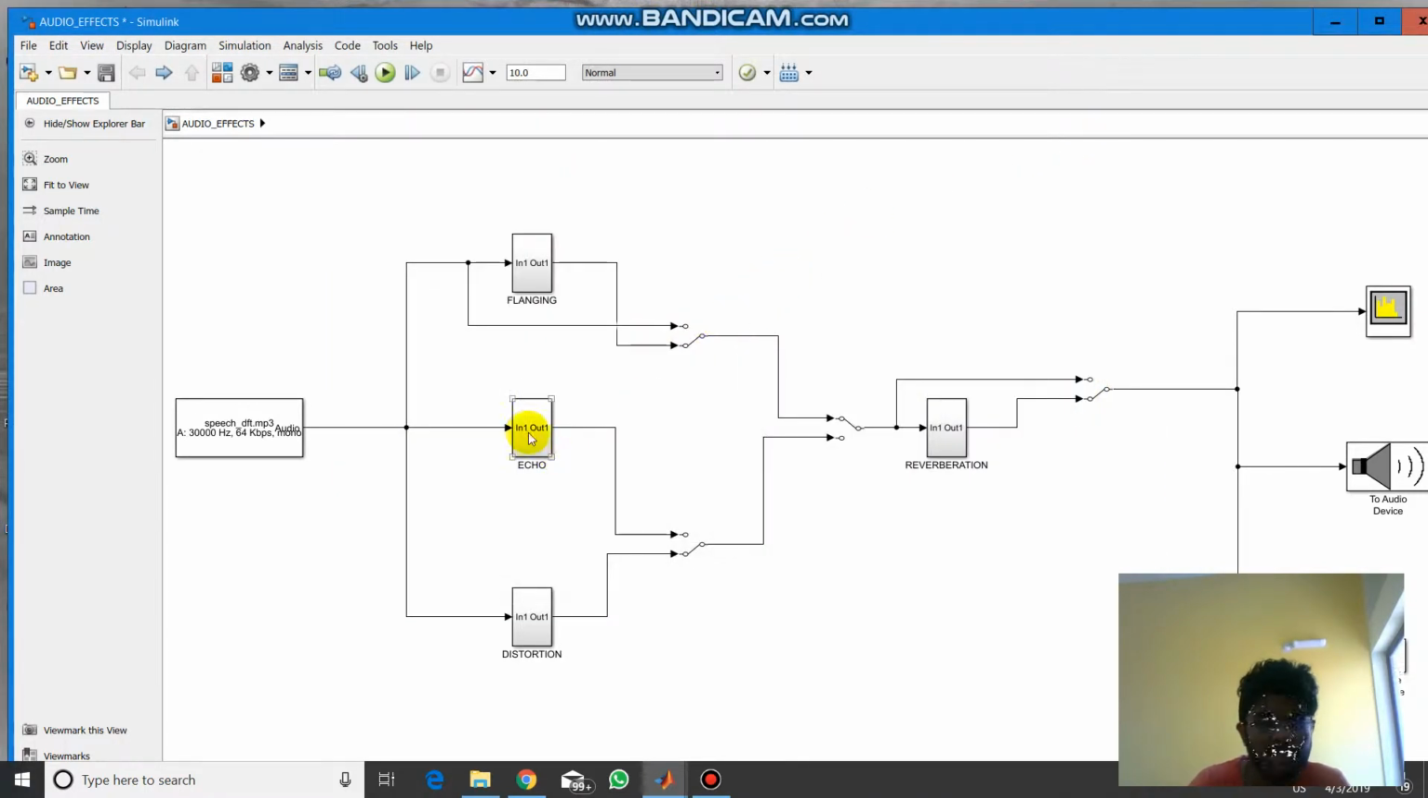Now we will observe the sound signal with respect to echo. Now we will see echo with reverberation. Echo is nothing but a delayed version of the sound.